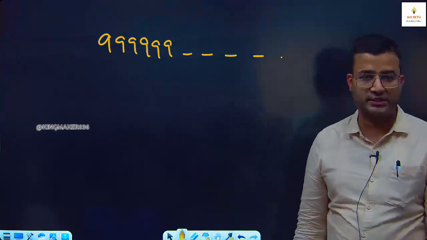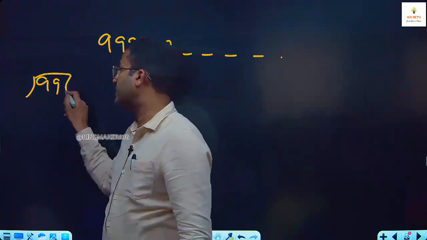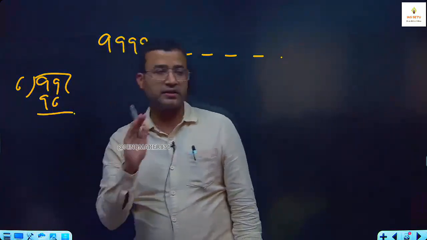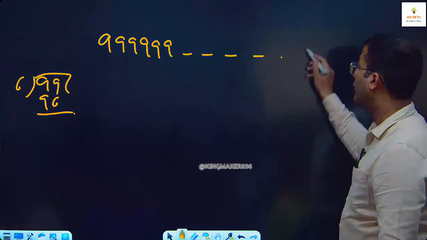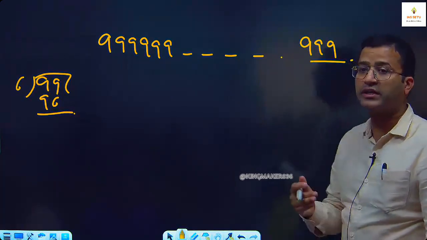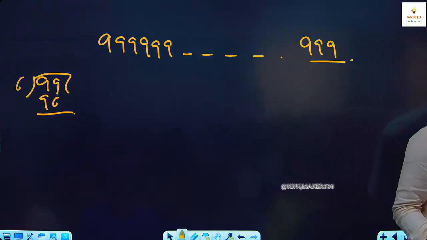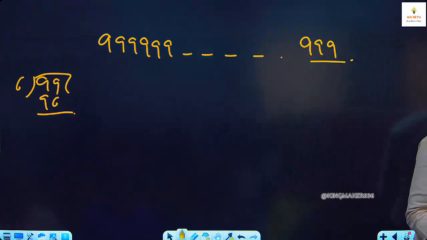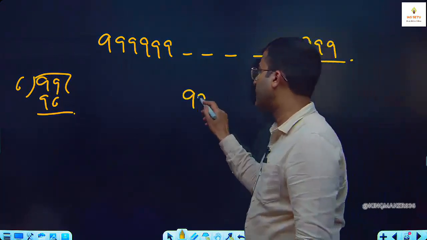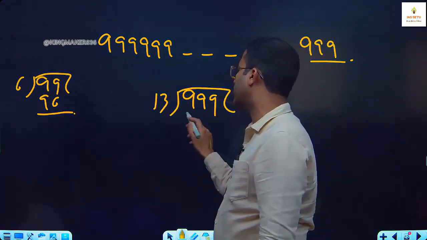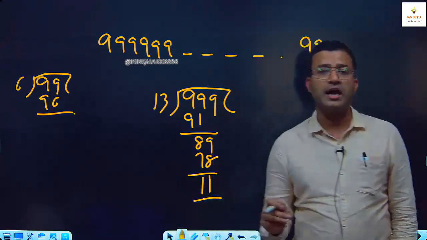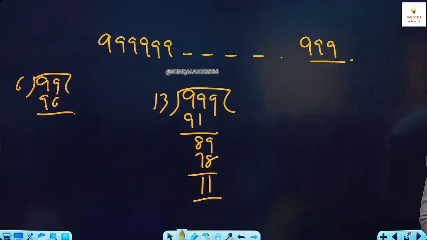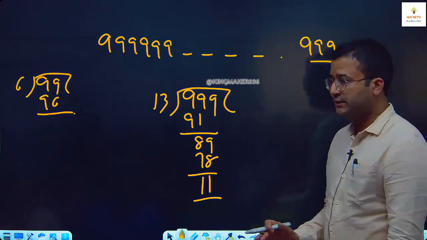So here what you have to do, you have to take exact pairs of 6 digits. So 99 divided by 6, 96 are the exact pairing of 6 digits. How many extra 9s do we have? 3. We have 3 extra 9s other than exact pairs. So can we say these 3 extra 9s will decide the remainder? So here this 999 we divide by 13 and we get 91, 89, 78. So our remainder is 11 and this is our answer. So this is our first concept.